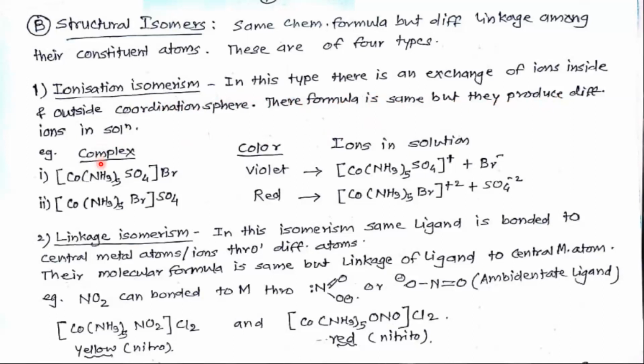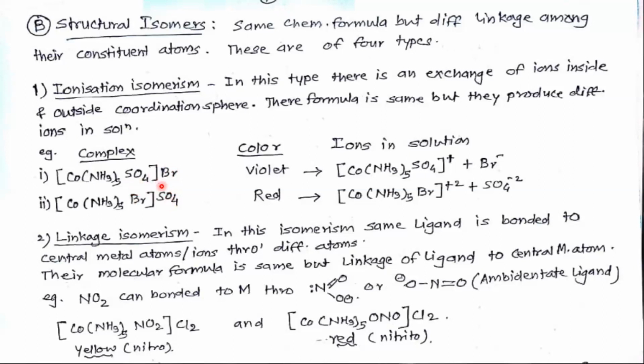See this example. This complex [Co(NH3)5SO4]Br, and the second example, [Co(NH3)5Br]SO4. Here the counter ion is bromide, and here the counter ion is sulfate.